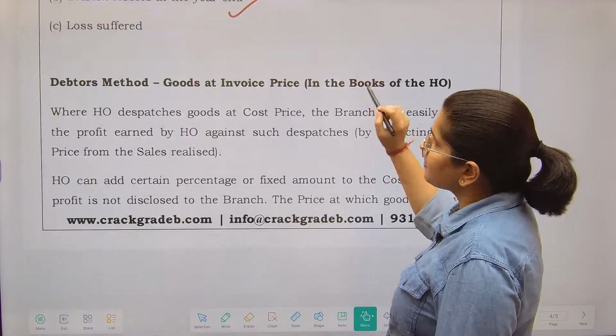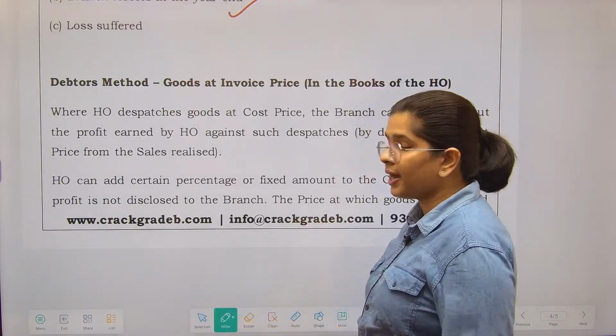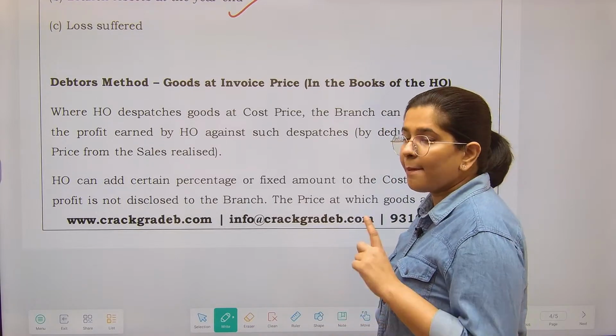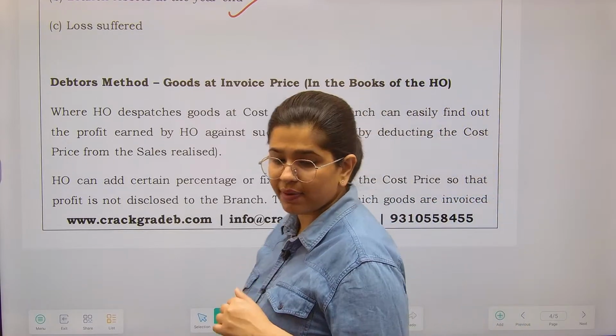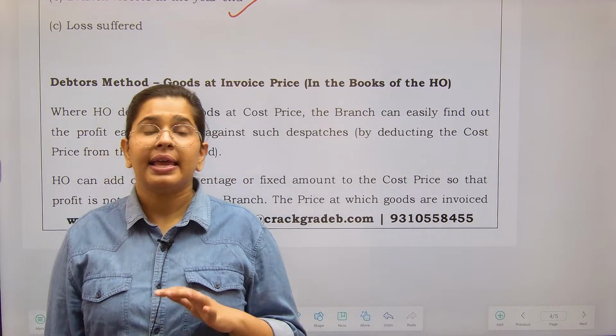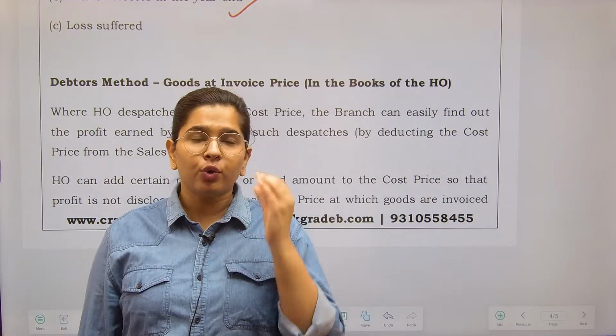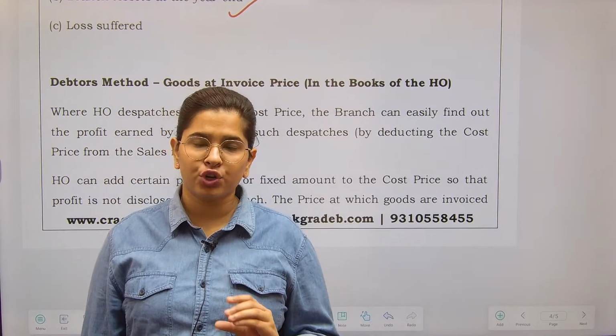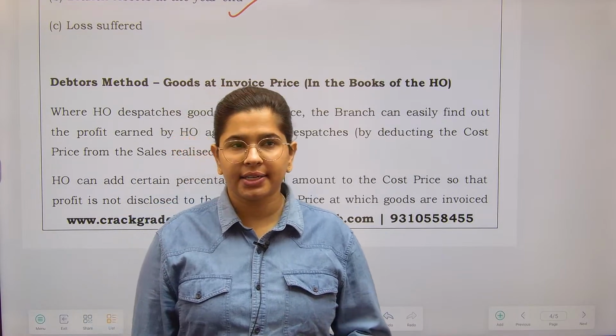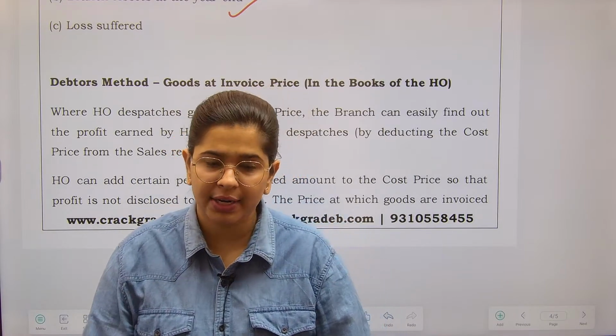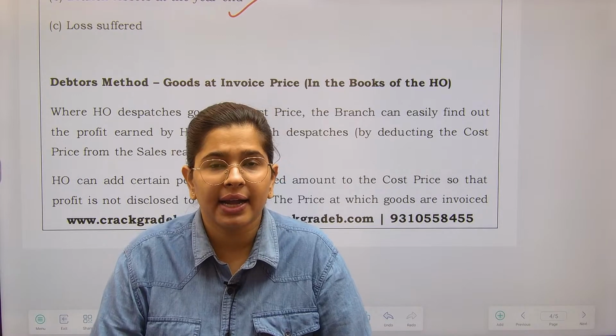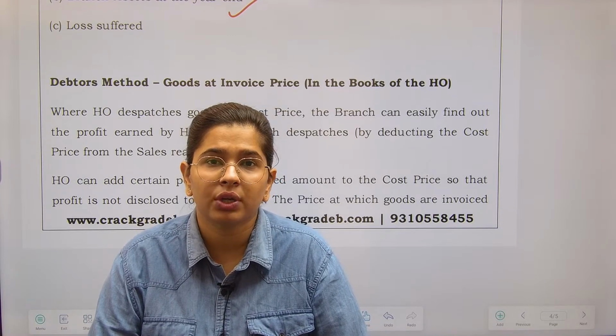Next is the debtors method, but the goods will be recorded at invoice price. What was the first method? Cost price. What is the second method? Invoice price. Invoice price means you are including a certain portion of profit as well. See, ideally you should maintain at cost, because in that case you will be able to know the real picture.